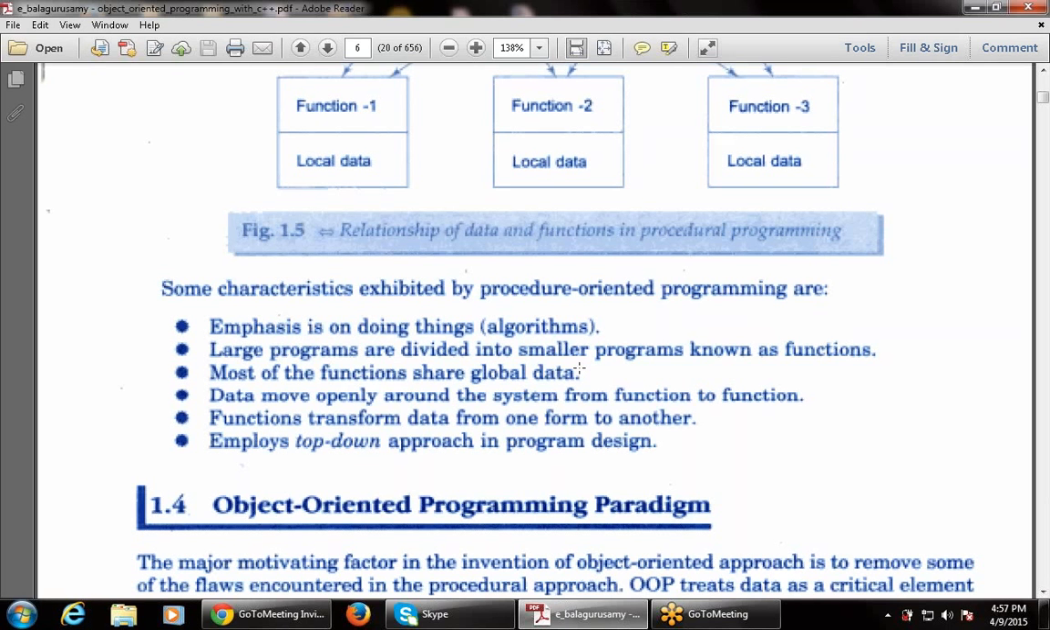Then data moves openly around the system from function to function. That is, we can simply pass the data from one function to another. Then functions transform data from one form to another, from one part to another part. Then this procedure oriented programming employs the top down approach in program design.